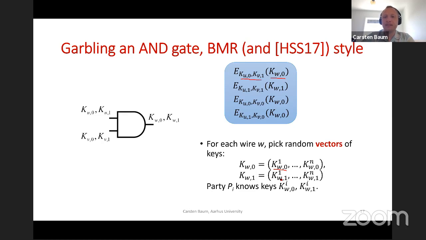Observe that once we decrypt, each party locally knows at least one of these blocks. So party i will know K0 and K1, right? And how does this encryption work? As I mentioned, the encryption of the concatenation is going to be a concatenation of encryptions. So we basically encrypt the first chunk, the output key of the first party, under the input keys, and then the second, and so on and so forth.